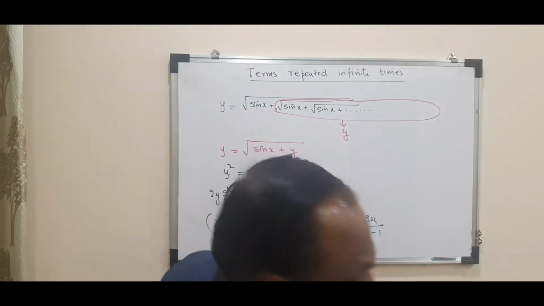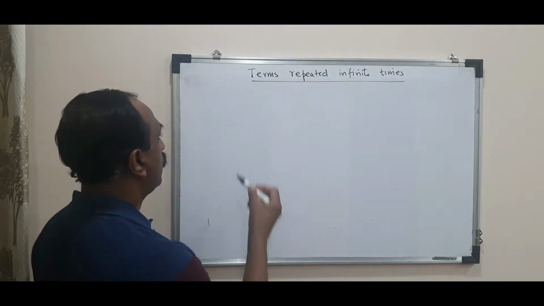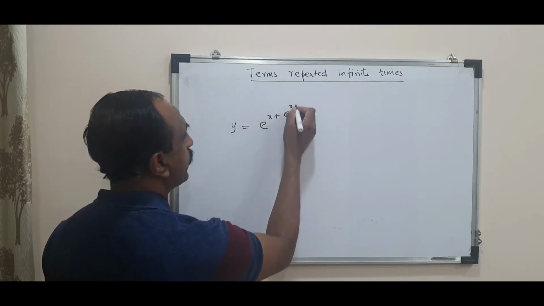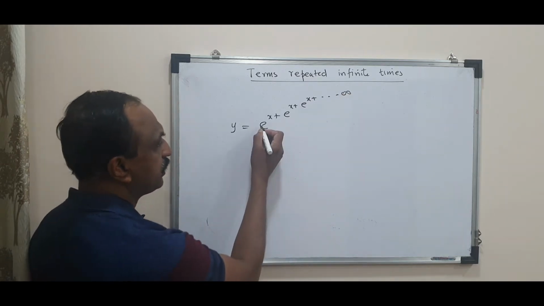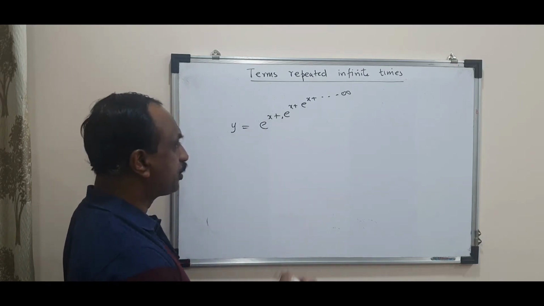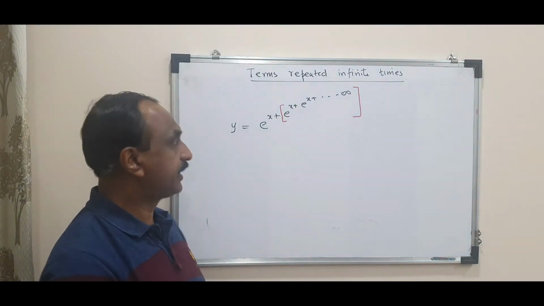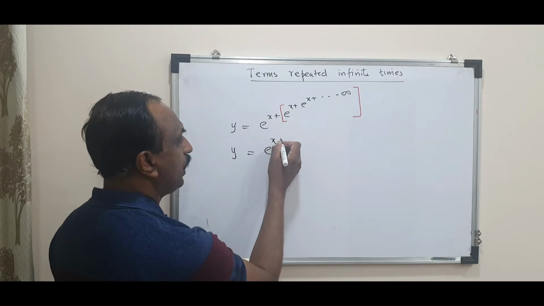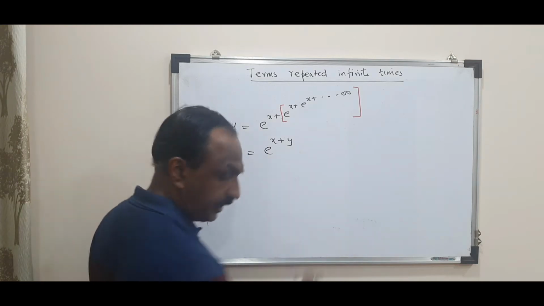Let's have a look at another function. Let's say we have y is equal to e raised to x plus e raised to x plus e raised to x plus, goes on like that infinite number of times. Then you notice that the first term is e raised to x. The second term starts from here. So the repetition of the function starts from this point. So from this point to this point, it is nothing but y itself, the original function itself. So I can write the function as y is equal to e raised to (x plus y). Now you can take log and take the derivative.